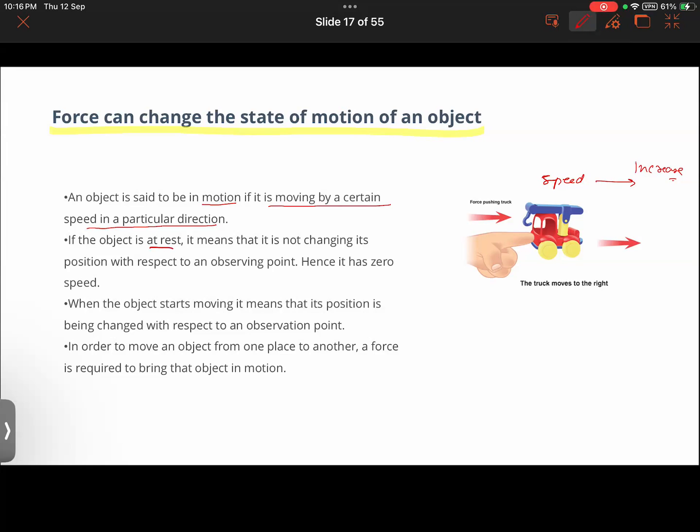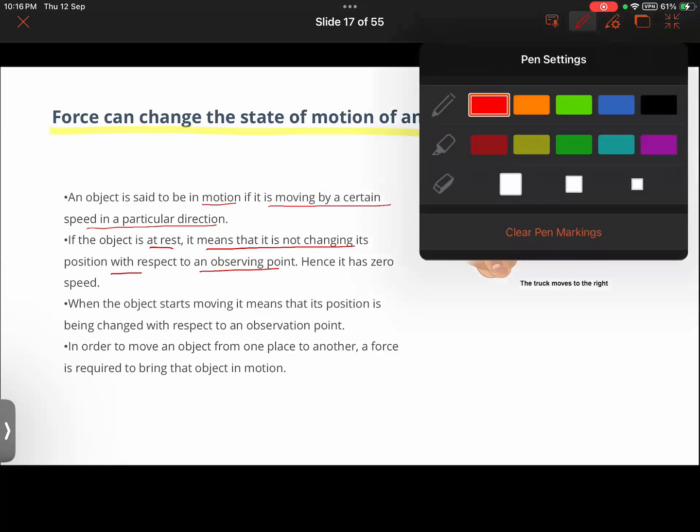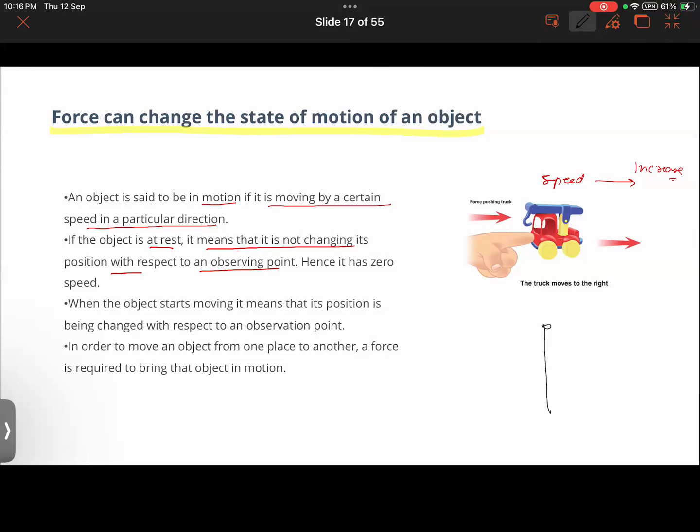If it is at rest, it means that it is not changing its position with respect to an observing point. Let us say that there is a pole over here and there is this car. After 5 minutes, I see that the position of the car has changed. Time has passed, and this pole was taken as a reference point.